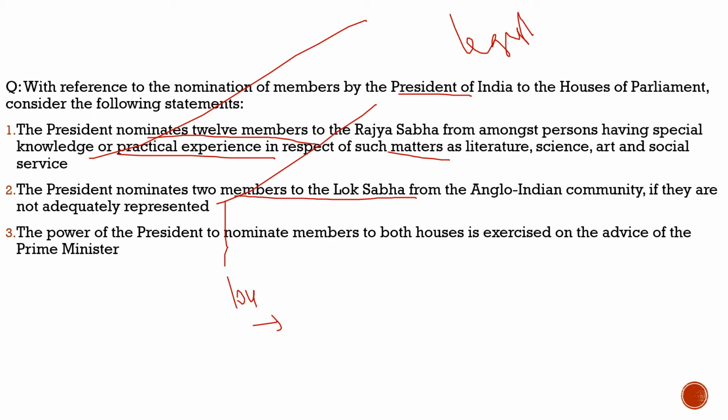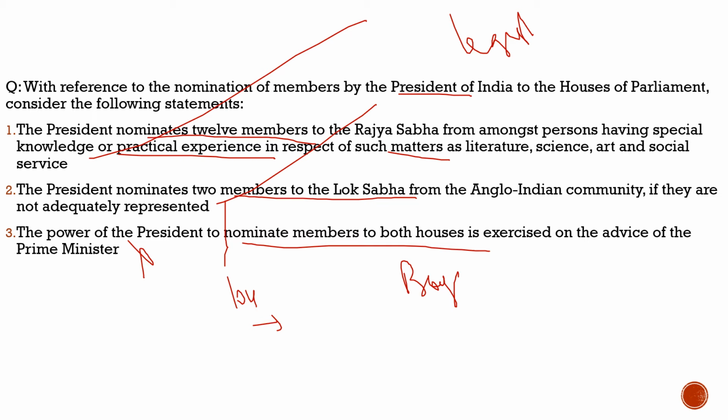Third statement: the power of the president to nominate members to both houses is exercised on the advice of the prime minister. The president is not bound by that advice from the prime minister. He can nominate them on his will, but mostly he would take advice from the prime minister. So this statement becomes incorrect. So with respect to this question, what are the correct statements? Statement 1 and statement 2.